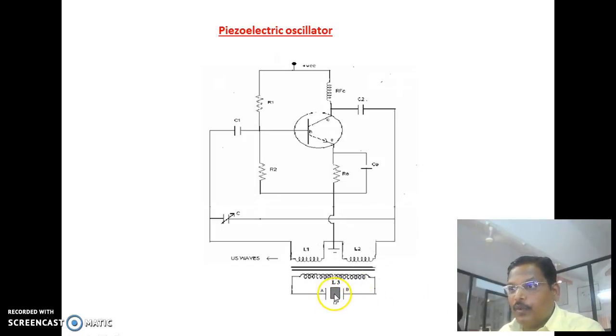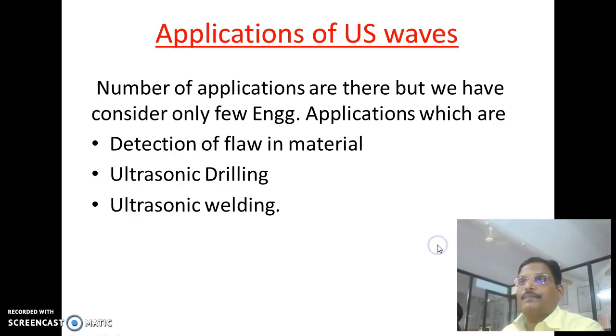And when the natural frequency of this crystal becomes equal to the frequency of this oscillator, then resonance takes place. This crystal vibrates strongly and ultrasonic waves are generated at the ends of the crystal.